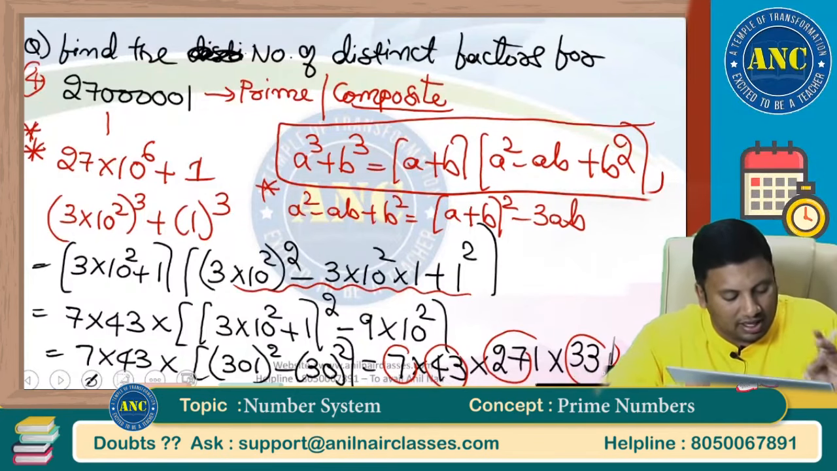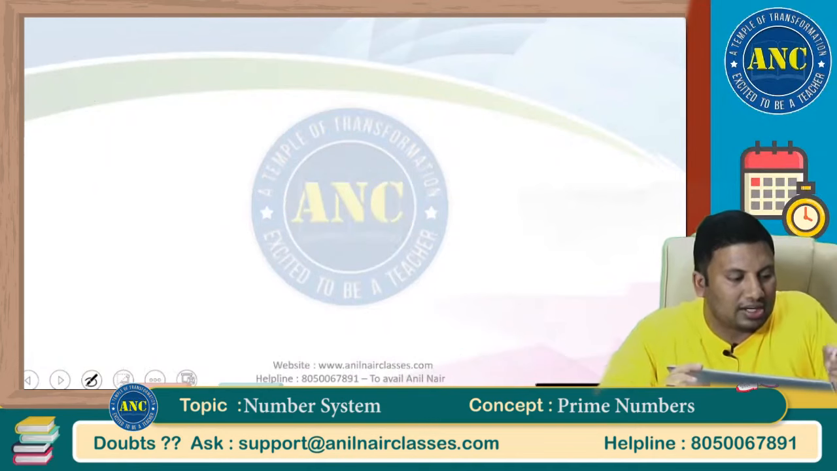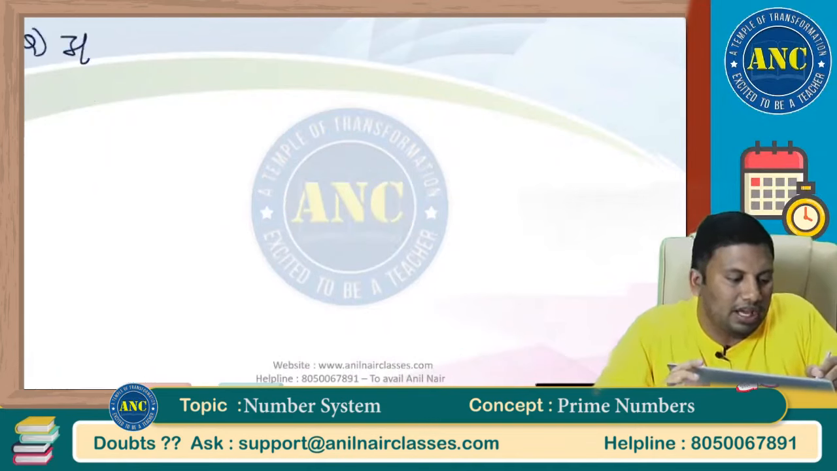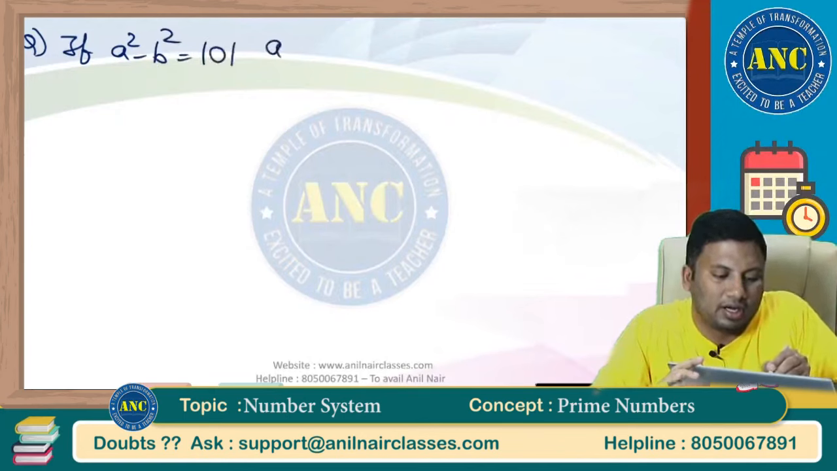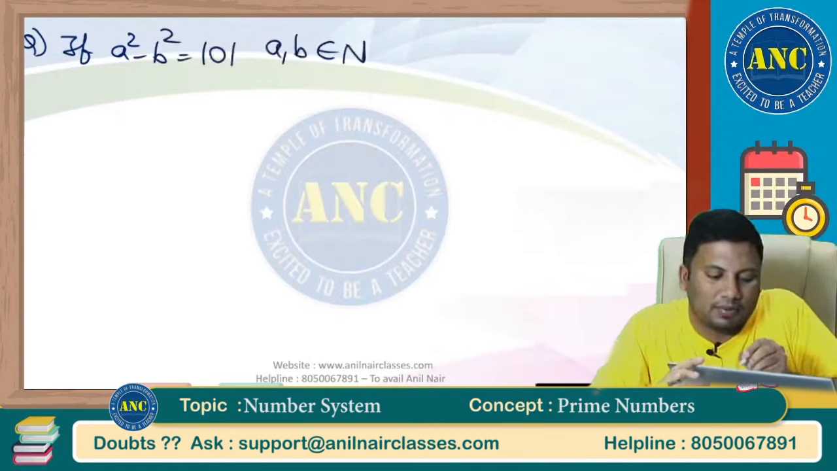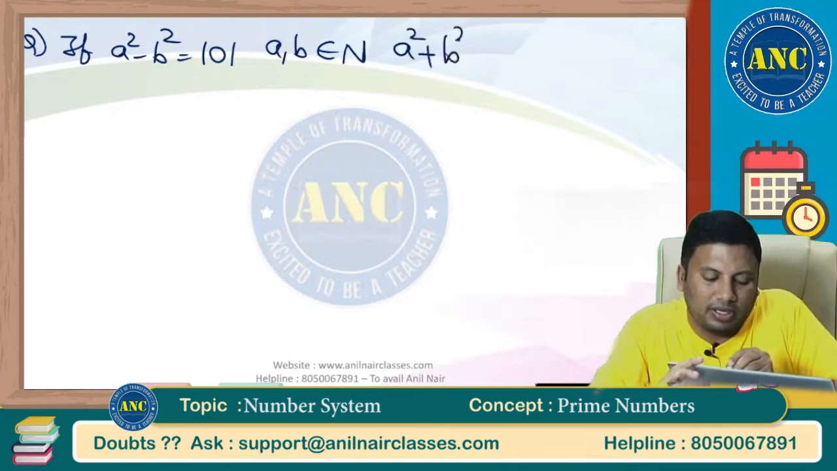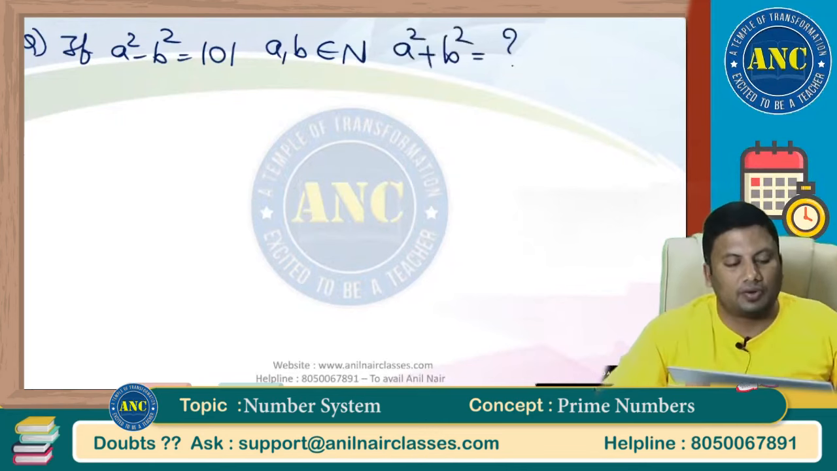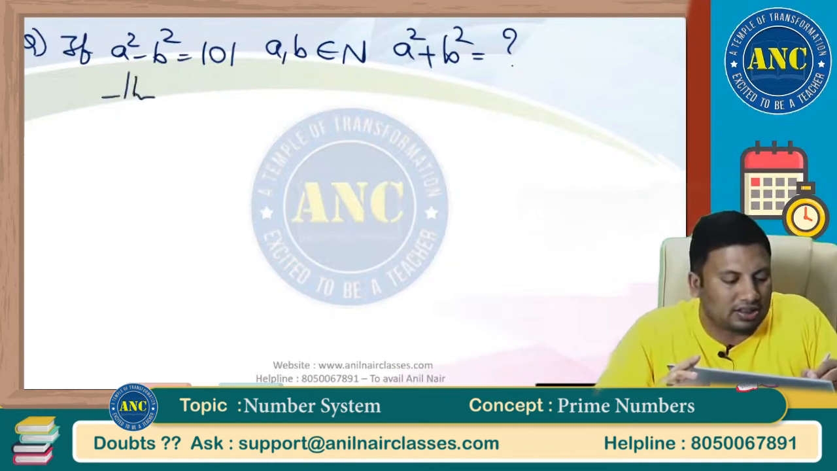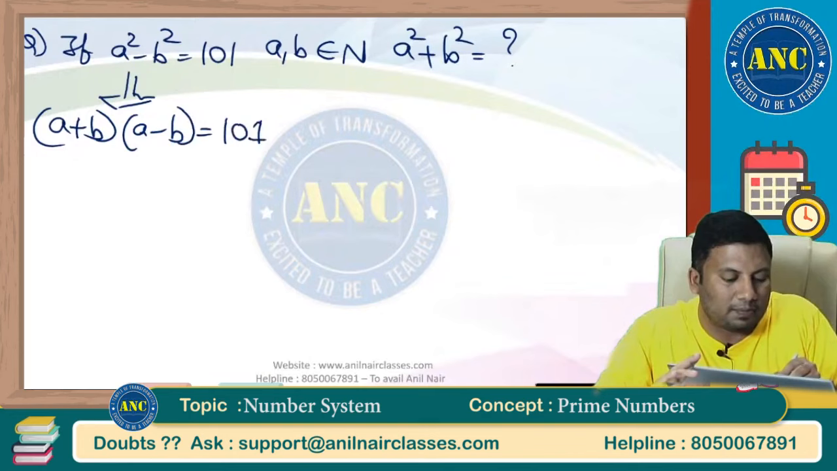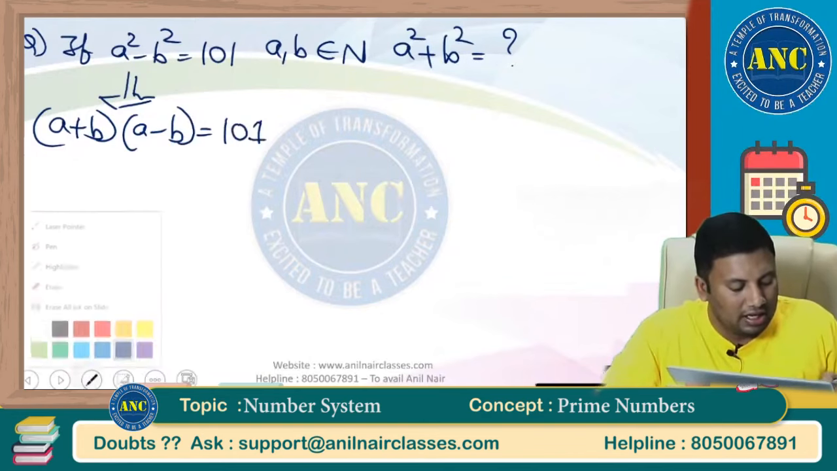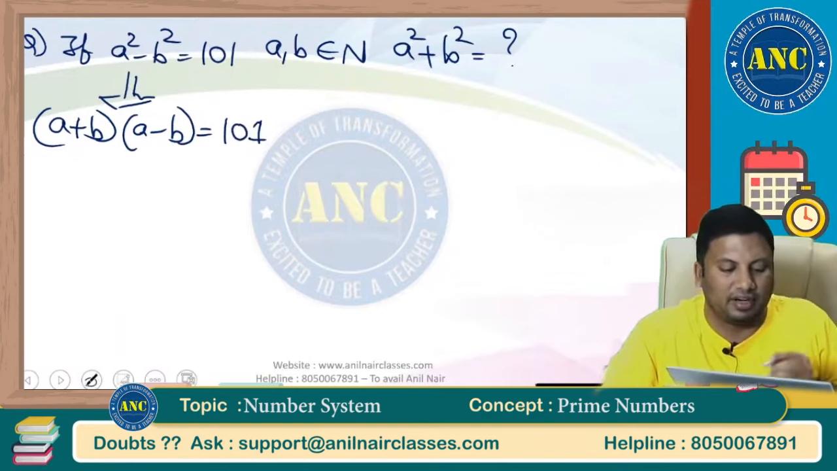Next one, because it is A square minus B square, let us solve one more question. If a square minus b square is equivalent to 101, a, b are natural numbers, find a square plus b square. The idea is to tell you, I will also discuss how to find out the integral solutions. A square minus b square is a plus b into a minus b. It is 101. Now listen carefully.